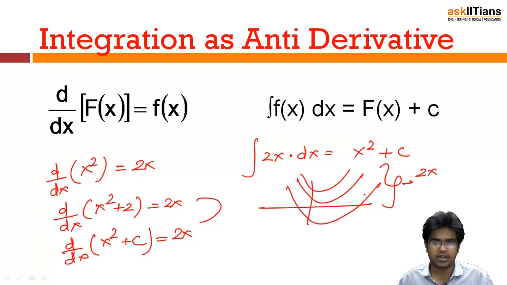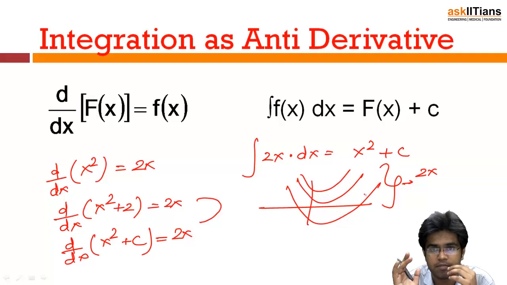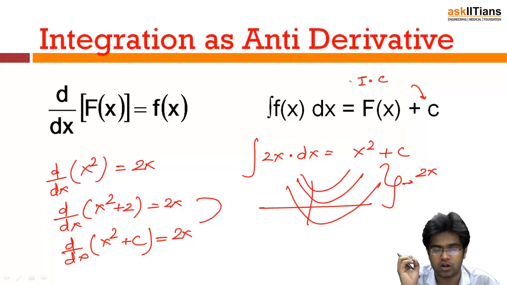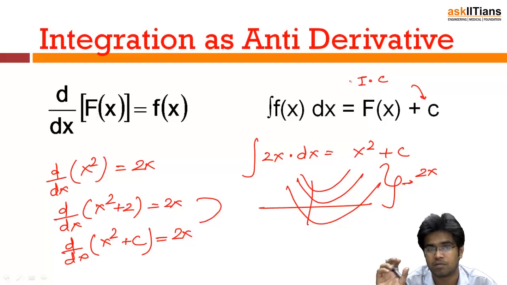So that is why integration as an antiderivative tells you why there is a family of curves and what is the importance of this integration constant. We call this c the integration constant. Remember that whatever you are integrating, it's not just a single curve, it's a family of curves, and you need to add plus c at the end. That plus c is 1 mark of your board exam. So if you don't write it, then you will lose that mark. So remember to write plus c. It refers to the fact that it's a family of curves and not a single curve.